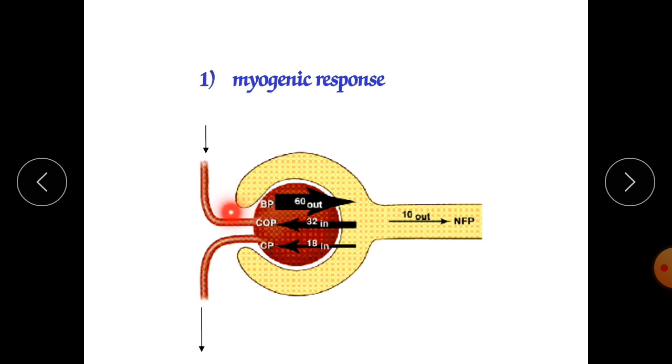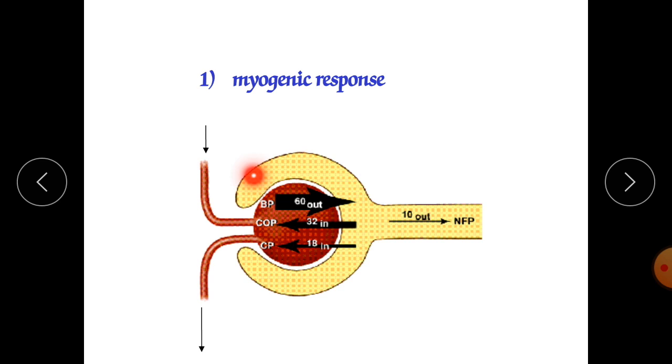Due to this, what happens? There is an increase in blood pressure, and due to the increase in blood pressure, what happens? It will cause constriction of the muscle available at the afferent arteriole, and also it will constrict the tubular muscles and the glomerular muscles here.